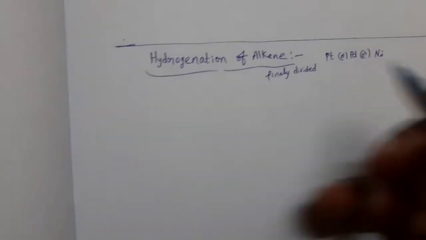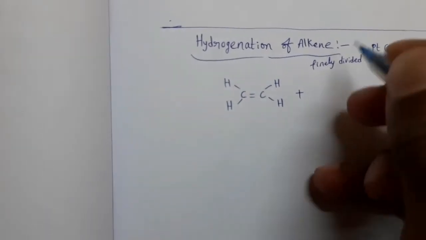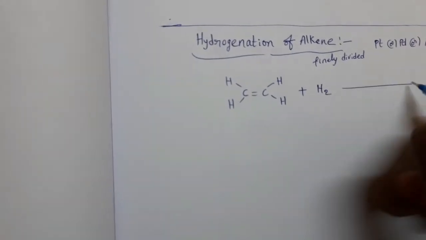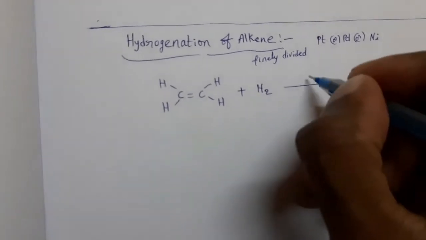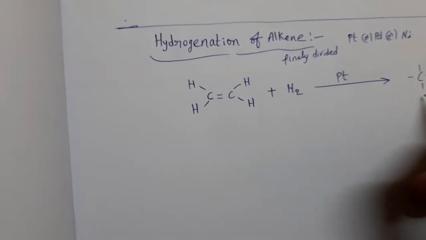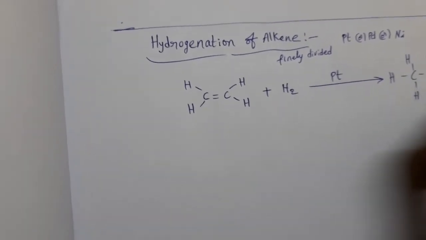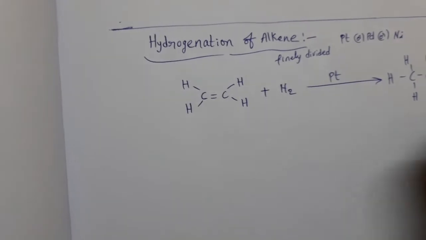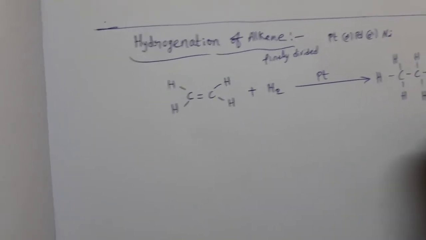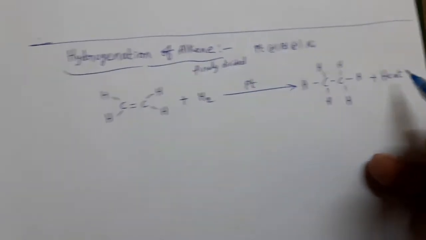Example, ethene, CH2 double bond CH2. To this, hydrogen is added in presence of any one of these metals, then we get alkane. This reaction is called hydrogenation of alkene. In this, some amount of heat energy is released.